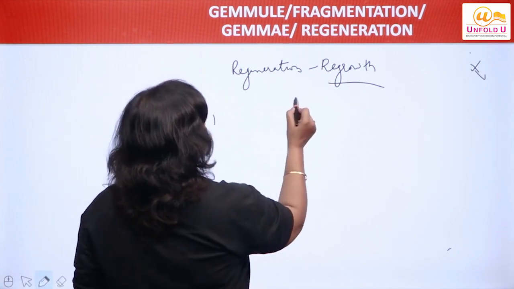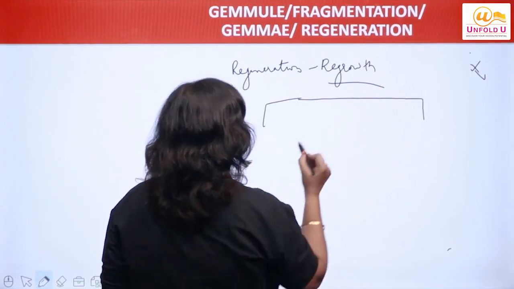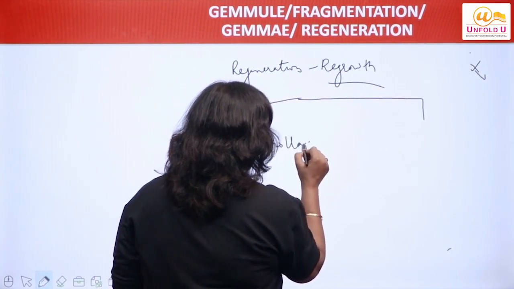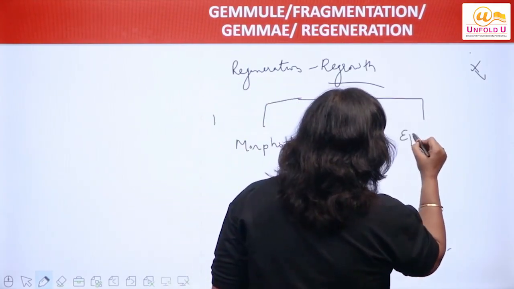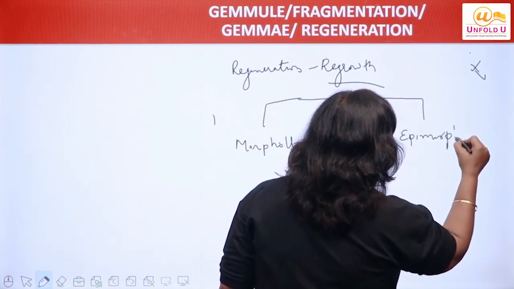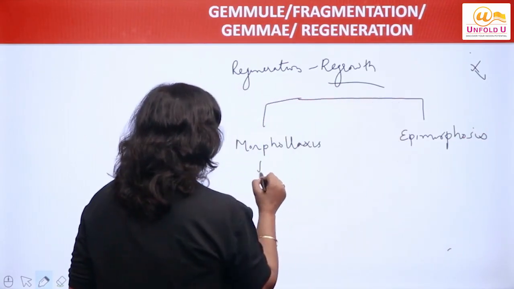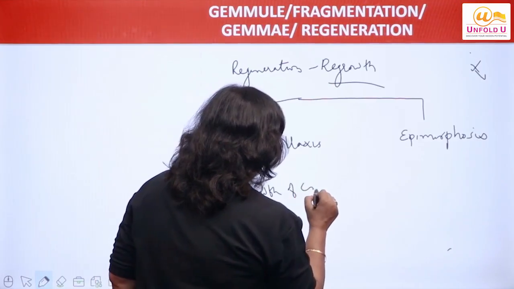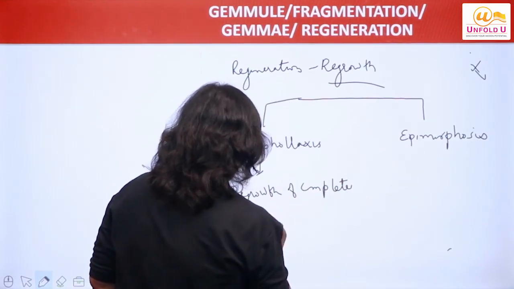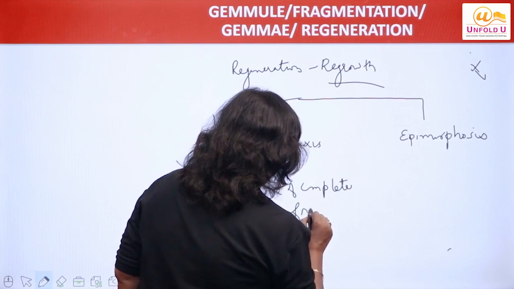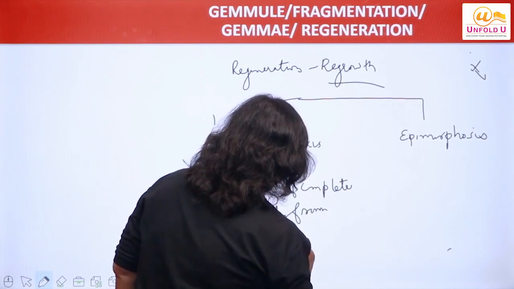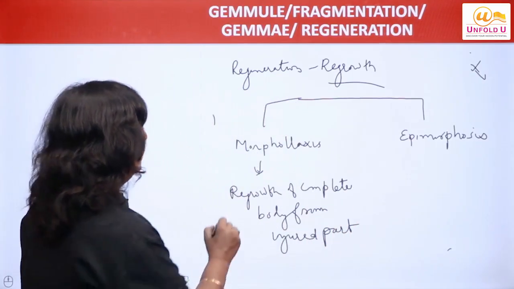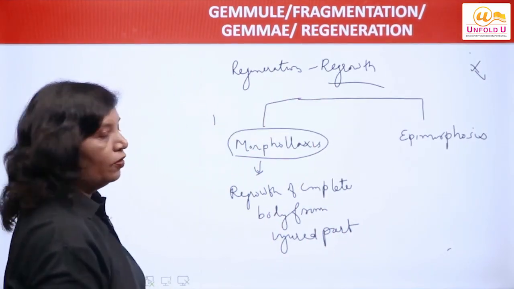So we have two types. We discussed this regeneration under two headings. One is morphallaxis and another is epimorphosis. Morphallaxis means regrowth of the complete body from an injured part. Regrowth of complete body from injured part, that is called morphallaxis.